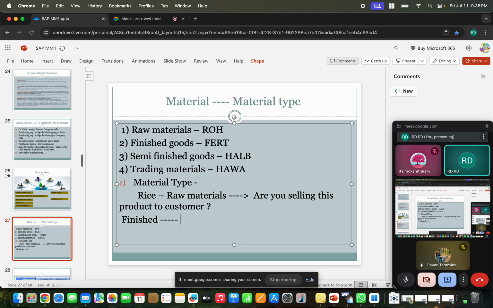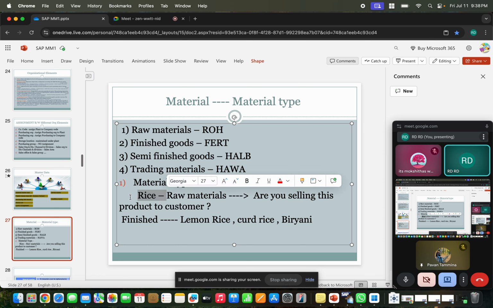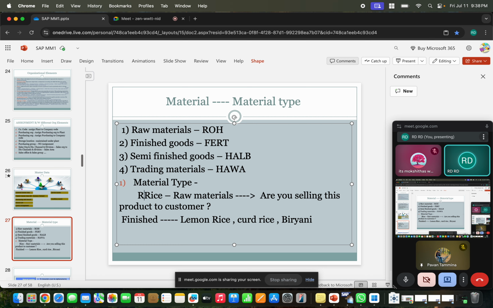Let's assume it is some lemon rice, or curd rice, or it might be biryani. So here we are processing and preparing that lemon rice, curd rice and biryani rice, but we are not directly selling raw rice.